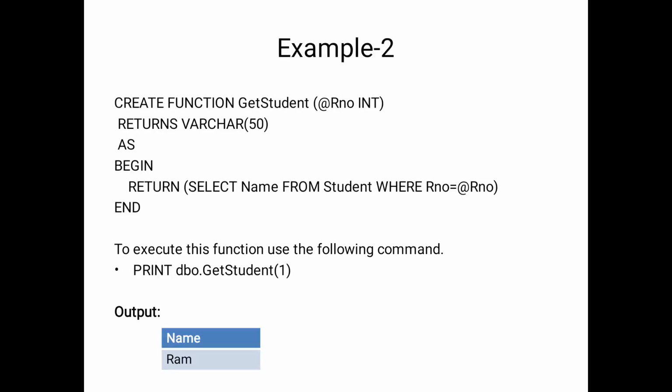If we enter a roll number, only that roll number's student name will be displayed in the output. If we enter the student number 1, Ram is displayed. If we enter 2, Ganesh is displayed.